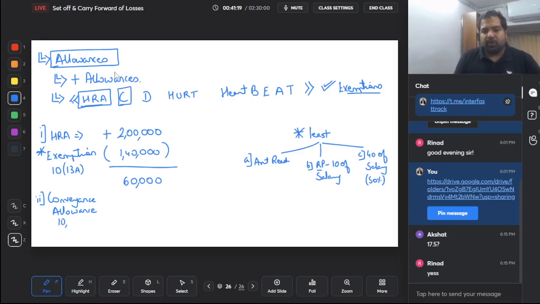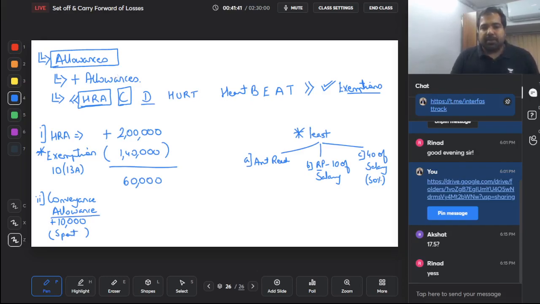Let's say you get 10,000 rupees conveyance allowance. You add it, yes. And do you get an exemption? Yes. Whatever amount you spend for office purposes, let's say you spend 8,000, then 8,000. What if you spend 10,000, then 10,000. What if you spend 12,000? Guys, exemption cannot be more than the income, so maximum 10,000. So whatever amount you spent.